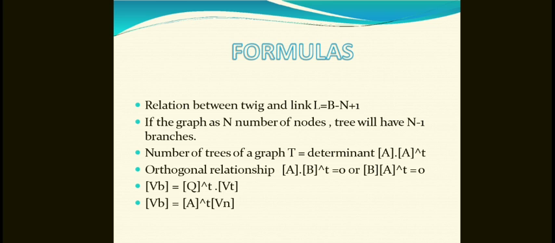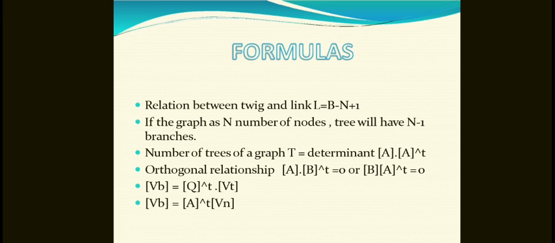With 3 branches, how many nodes? 2 nodes. The number of trees of a graph T is equal to the determinant of A times A transpose.